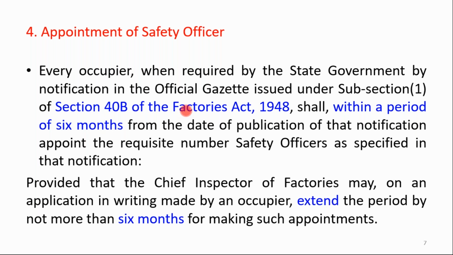If the occupier is not in a position to appoint all the safety officers required, depending on the number of employees or workers, and he wants an extension of that period, then the chief inspectorate of factories can give an extension of 6 months, that is 6 months plus 6 months, obviously for a 1 year duration. But it is the condition that within 1 year you should appoint the adequate number of safety officers in your factory. That is the mandatory condition.